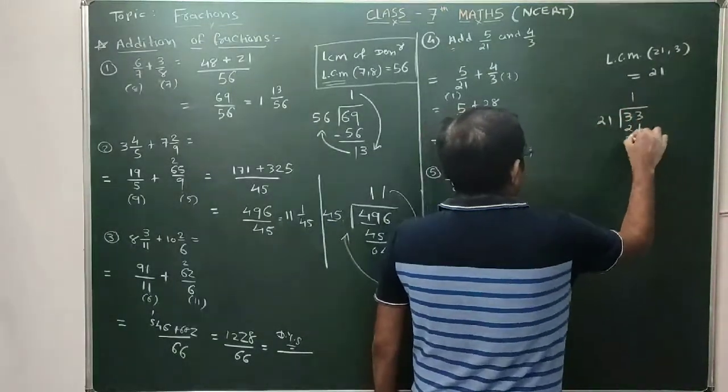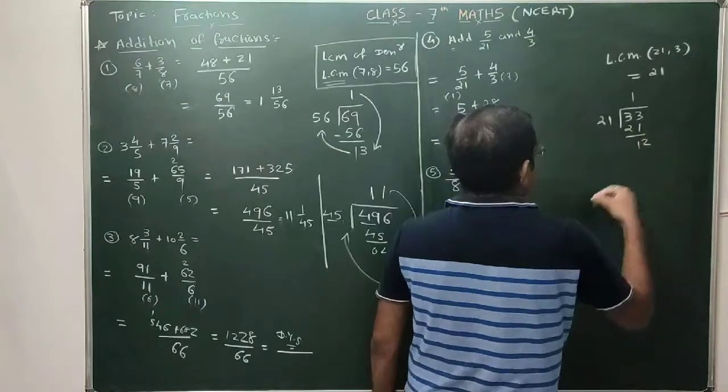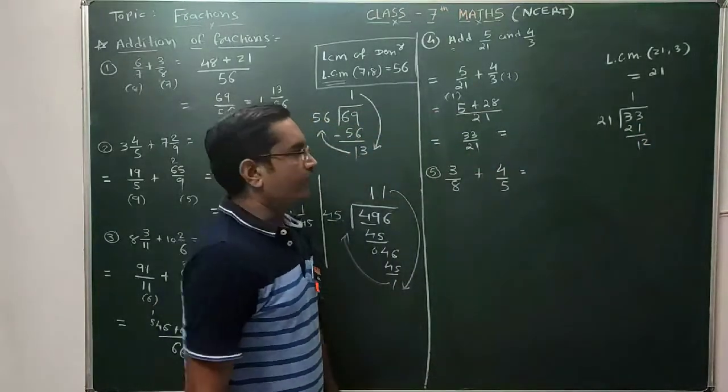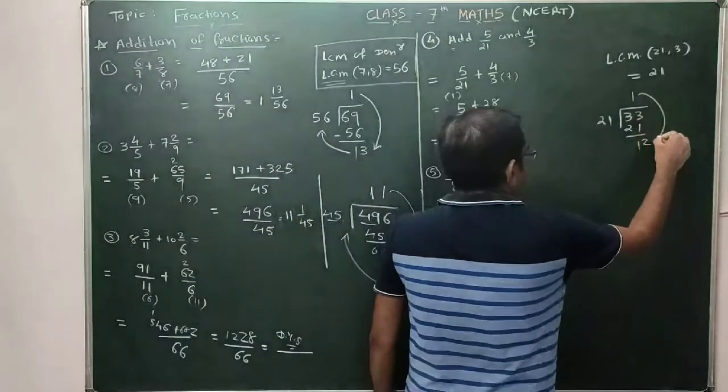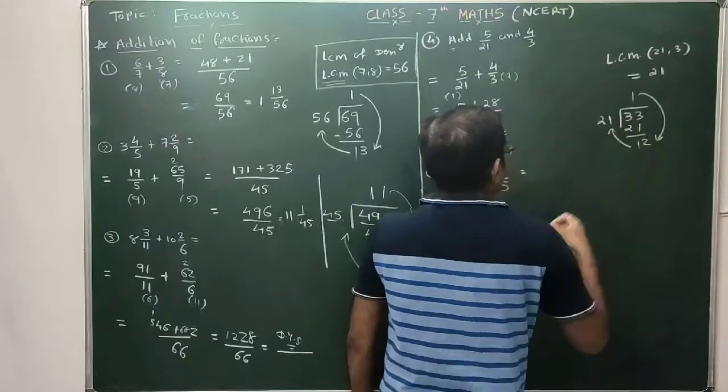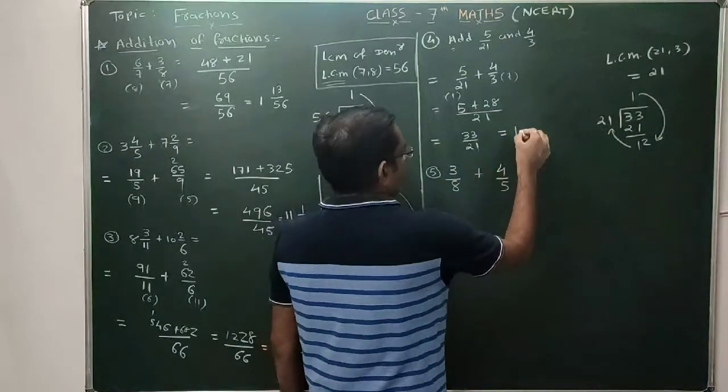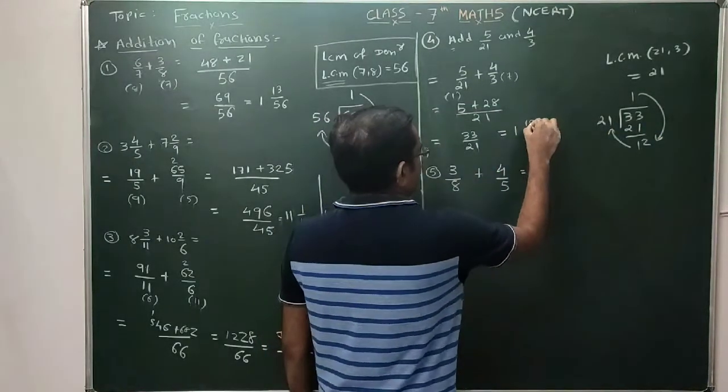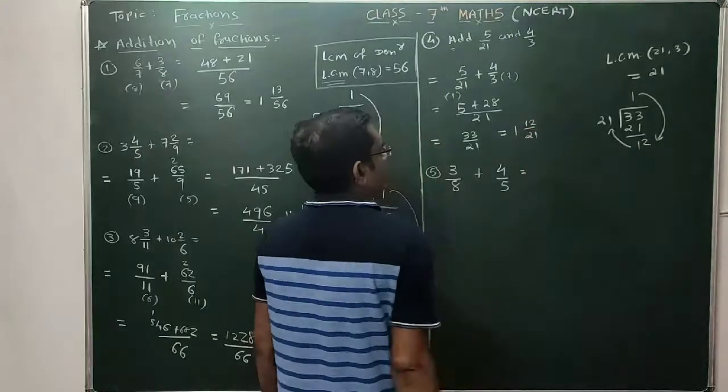So it's a 21 ones are 21. This is 2 and 1. Done? So the mixed number will be 1 integer 12 by 21.